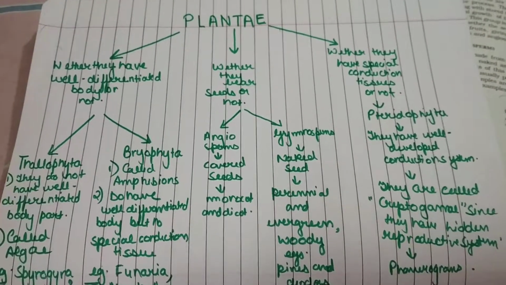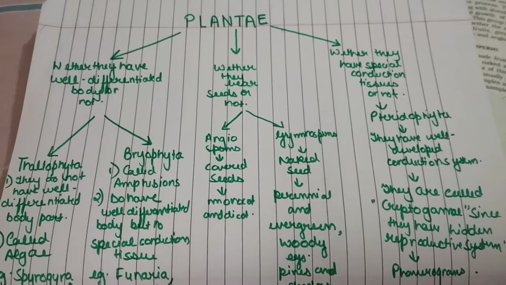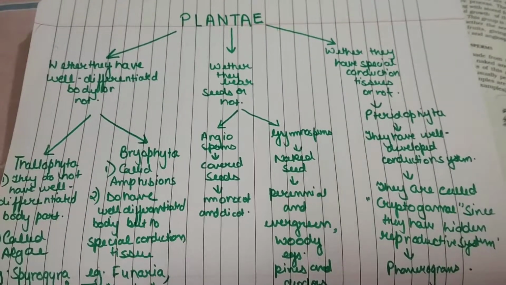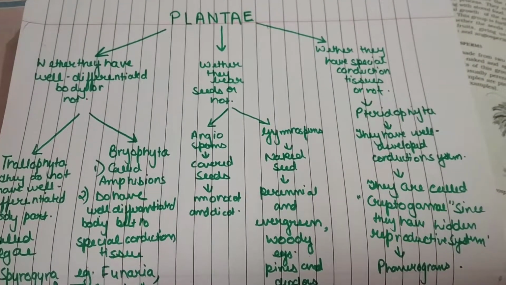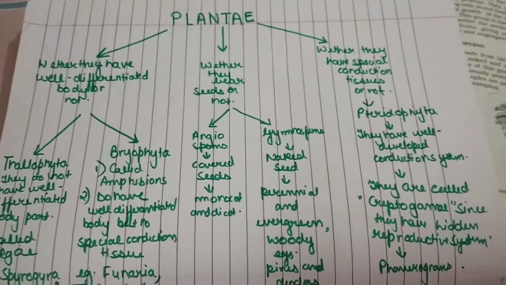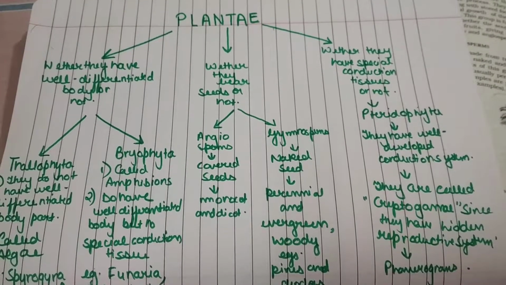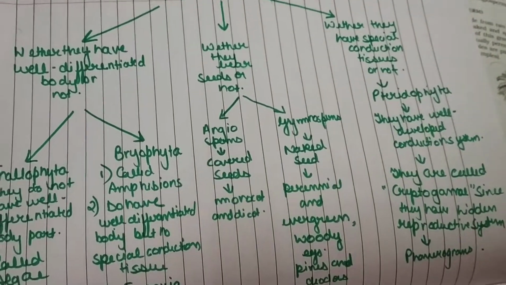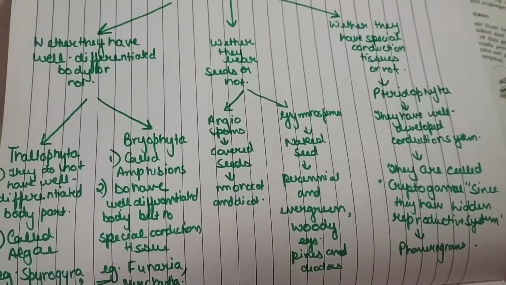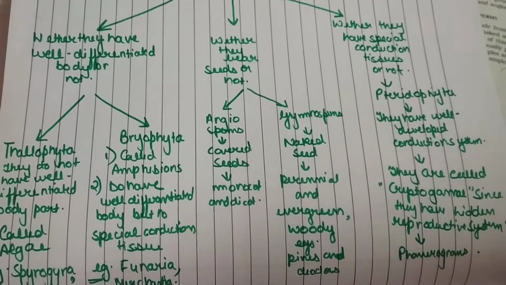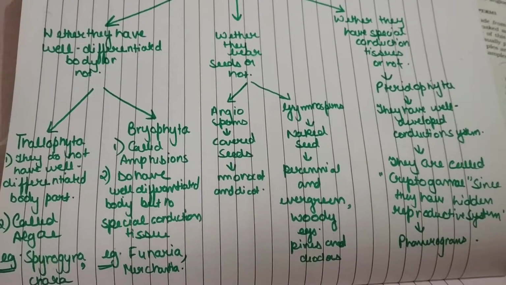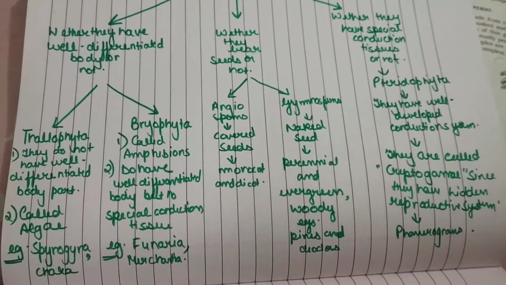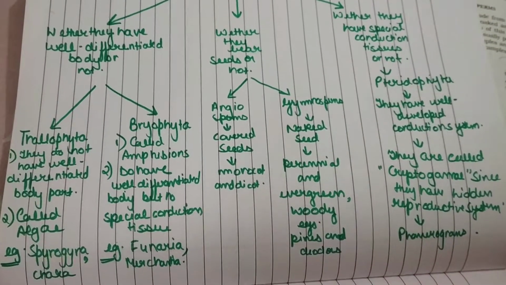When we are talking about the plantae kingdom, they are classified based on whether they have a well differentiated body or not; second, whether they bear seeds or not; third, whether they have special conduction tissues or not. On the basis of a well differentiated body, they are classified into 2 types, thallophyta and bryophyta. Thallophyta are those which do not have well differentiated plant bodies.